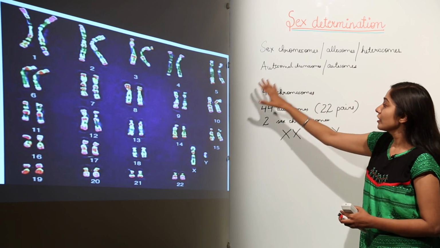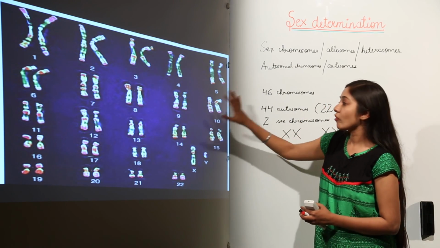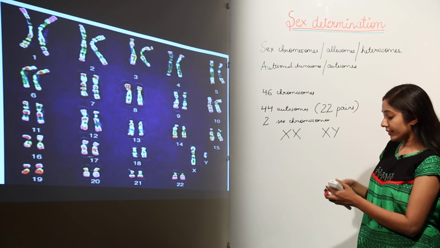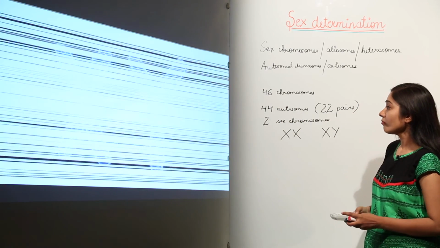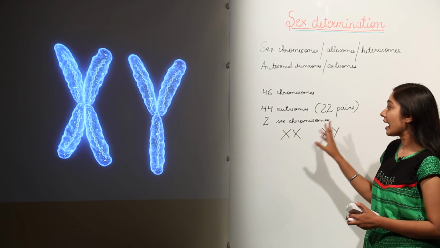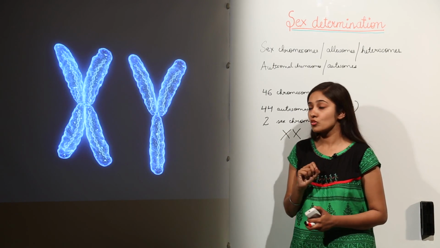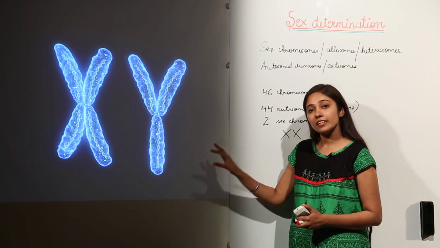So we have these 22 pairs of autosomal chromosomes, and next when we move on to the sex chromosomes, we have 2 types of sex chromosome. One is X and the other is Y.